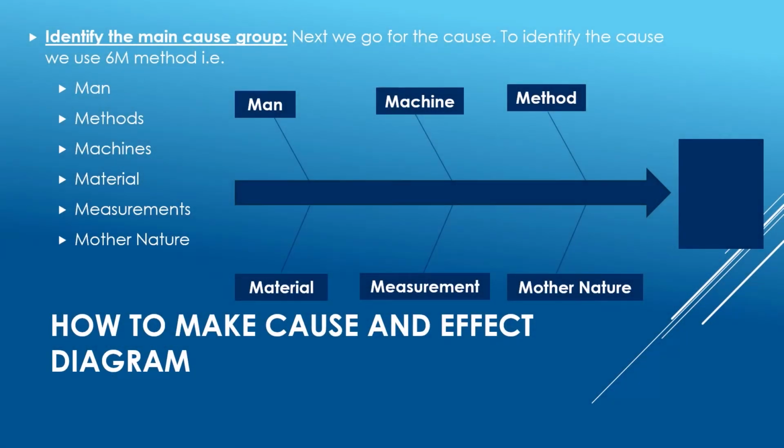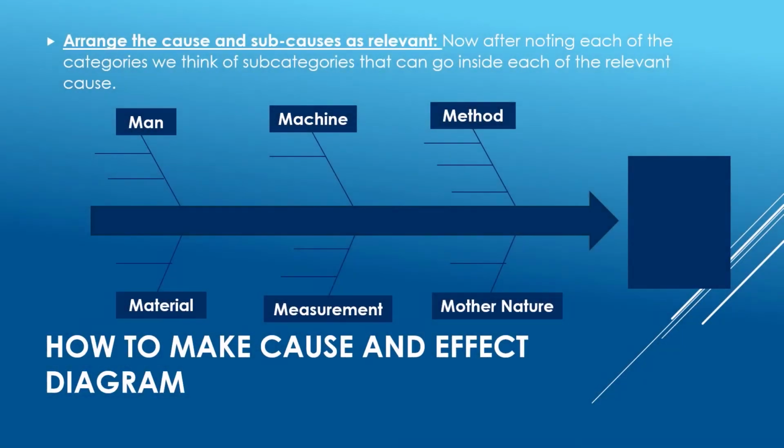Identify the main cause groups. Next we go for the causes. To identify the causes we use the 6M method, that is, man, methods, machines, material, measurements and Mother Nature. Arrange the causes and sub-causes as relevant. Now, after noting each of the categories, we think of subcategories that can go inside each of the relevant causes.